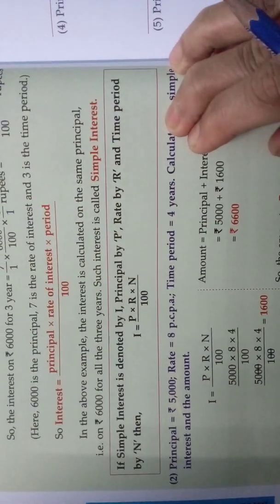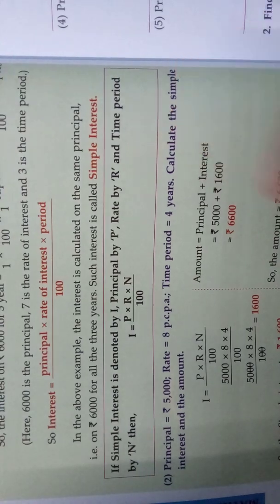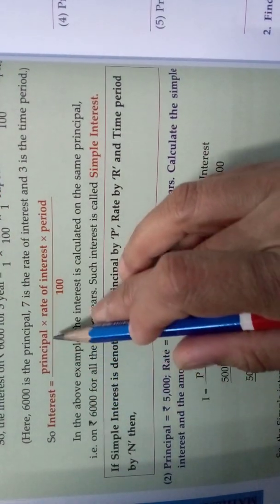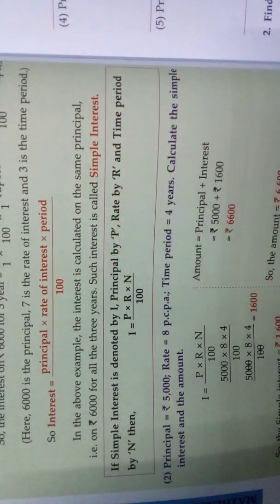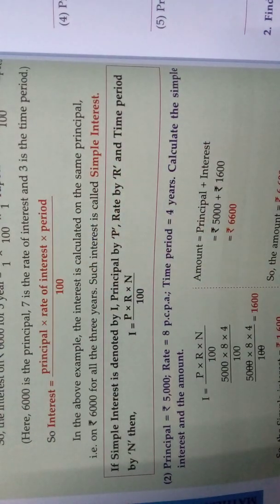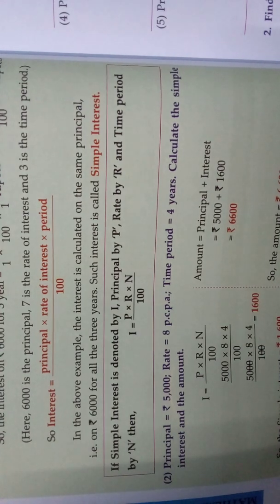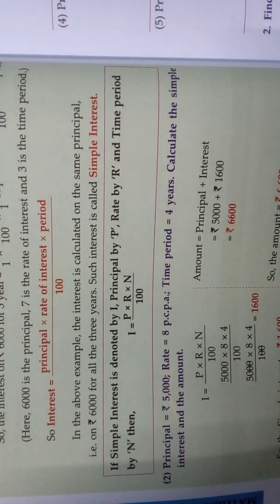The formula used to find the simple interest is: interest is equal to principal into rate of interest into period by 100. Understood children? That is how to find the simple interest using the formula.